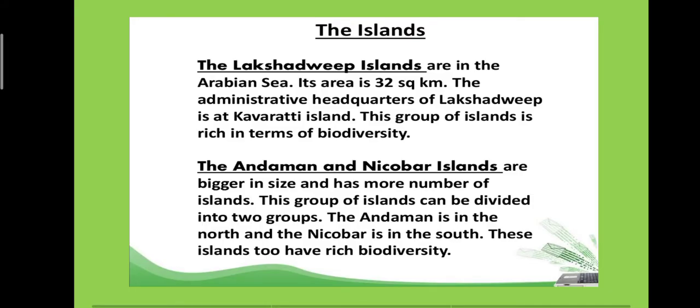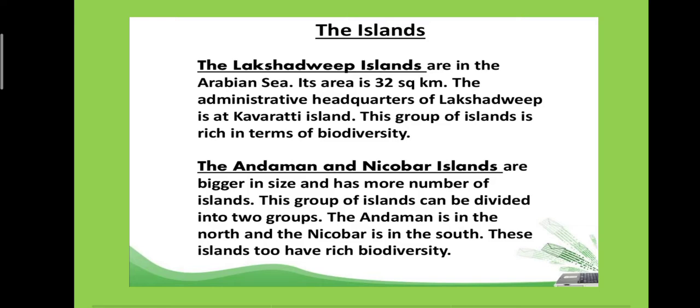Now here, the Lakshadweep Islands are situated in the Arabian Sea. Lakshadweep's area is 32 square kilometers. The administrative headquarters of Lakshadweep is Kavaratti Island. This group of islands is rich in terms of biodiversity.